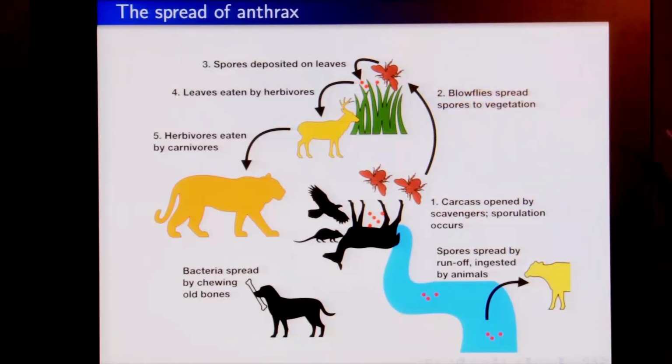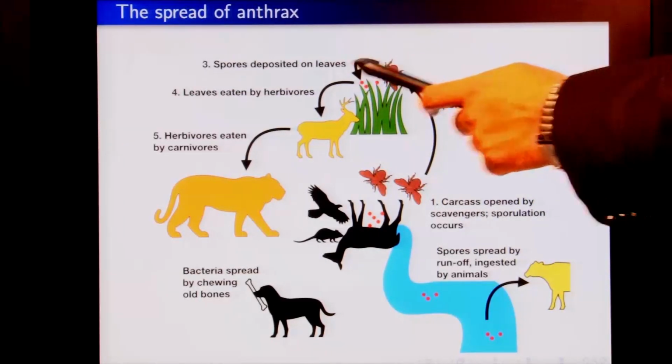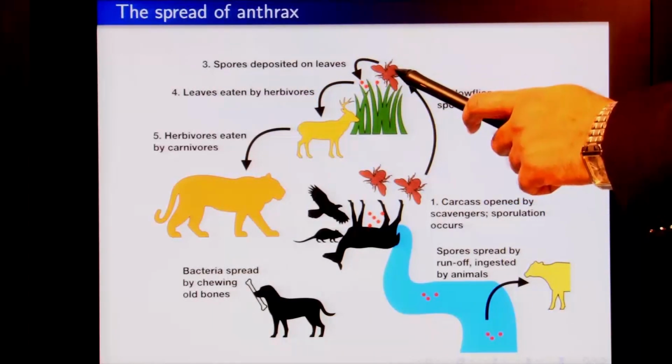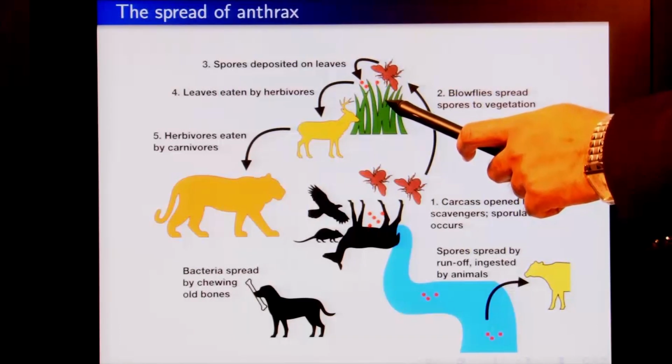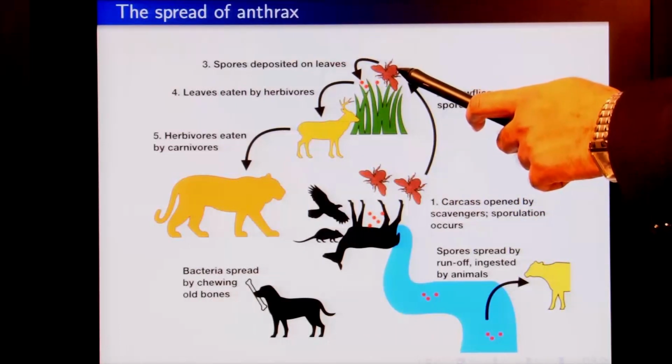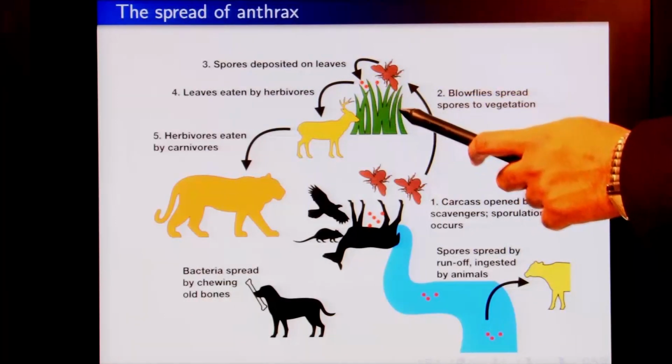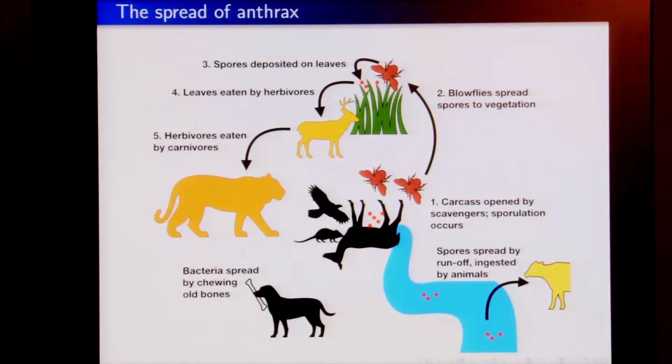Now, this vegetation also becomes another vector when the spores get deposited on the leaves, and then these leaves are eaten up by the herbivores. So, blowflies are vectors, and then the grass also becomes another vector. This is a biological vector, a living vector, and this is a non-living or inanimate vector. In the case of blowflies also, they are acting as mechanical vectors.